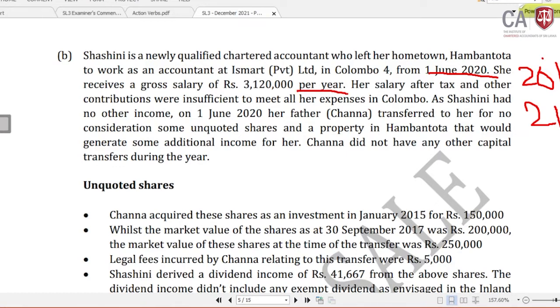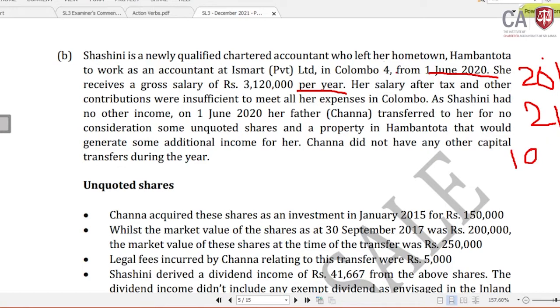The year of assessment runs from 1st April to 31st March. April and May, 2 months, no salary for her, but from June to 31st March, that means the entire 10 months, the salary is applicable.